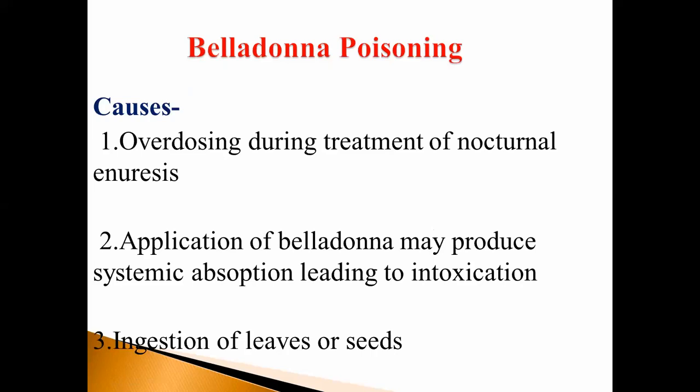Then next point, belladonna poisoning. Screen is visible to all. Yes, ma'am.